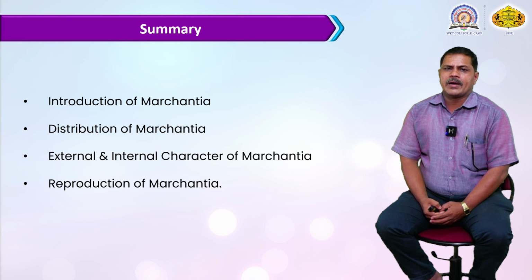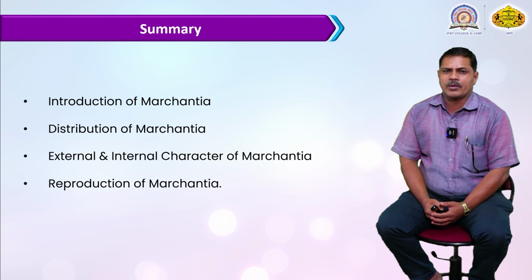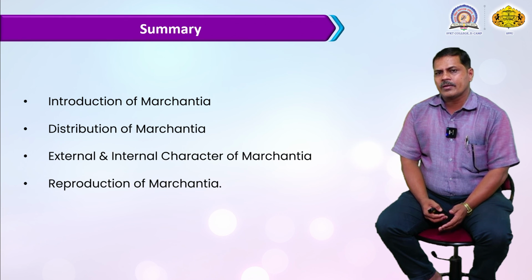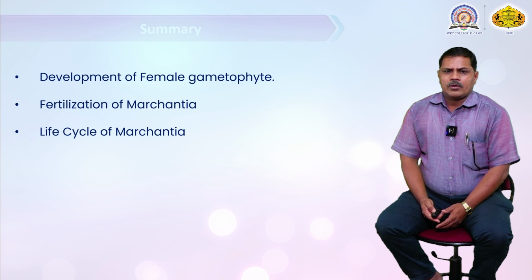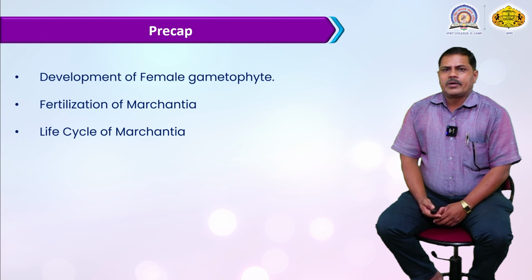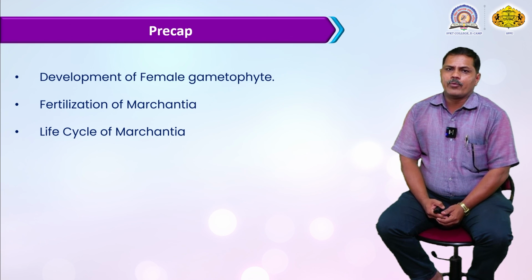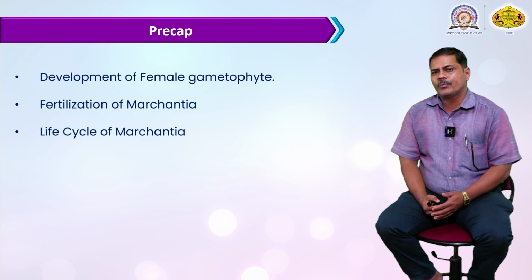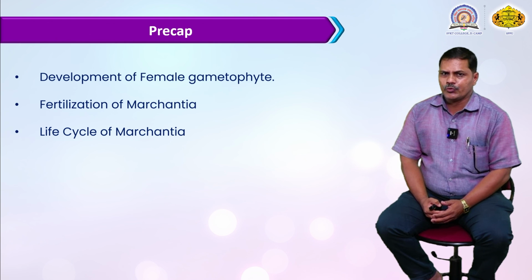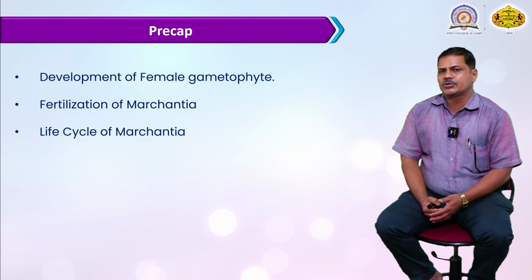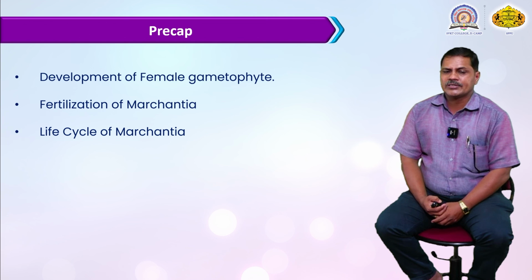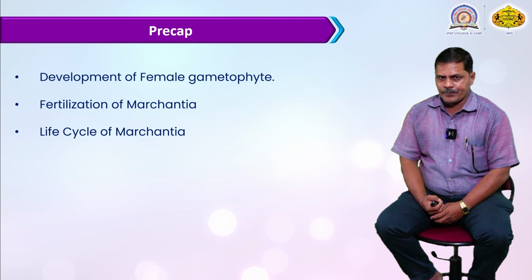In sexual reproduction, they are distinguished into well-developed male and female gametophytes. The male gametophyte is known as the Antheridiophore, and the female gametophyte is known as the Archegoniophore, bearing Archegonia and Antheridia. We will discuss in the next lecture the development of the female gametophyte of the Marchantia, the different stages of development of the Archegonium, and after the male and female gametes are fully developed, also a detailed study of the fertilization of the Marchantia.